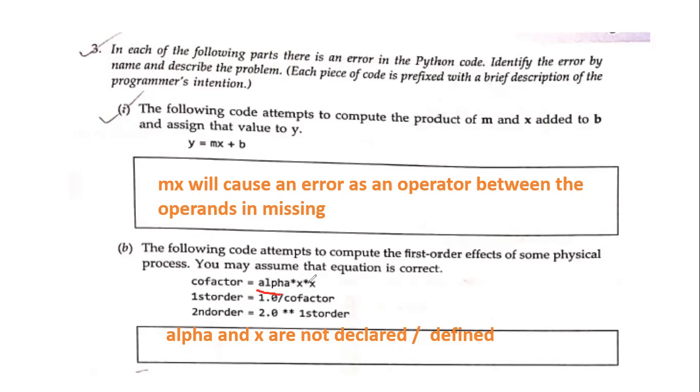So over here, alpha and X are both not mentioned, and so we will get an error. Whatever the score factor is, this can happen, no problem. All this is correct. The error is over here. Okay? I hope you all are clear with this.